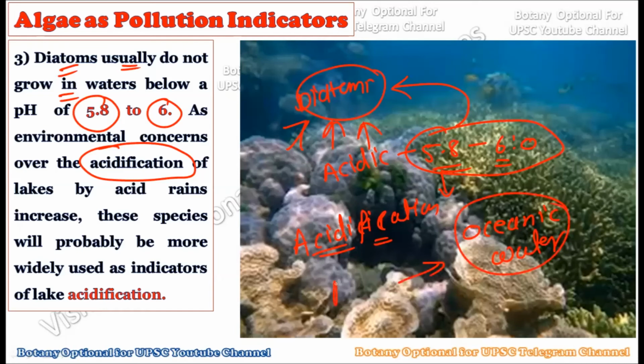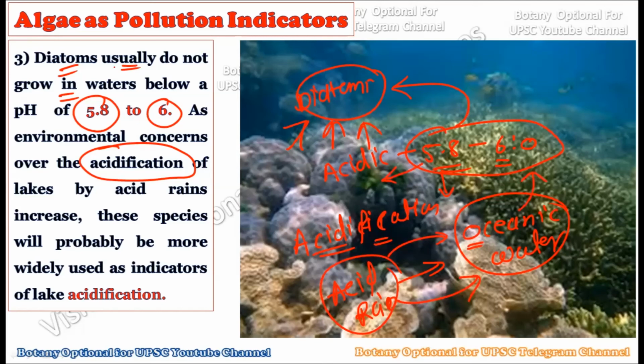If there are acid rains, this will really change the nature of the oceanic water. That means on the pH scale, this particular oceanic water will fall from 5.8 to below.